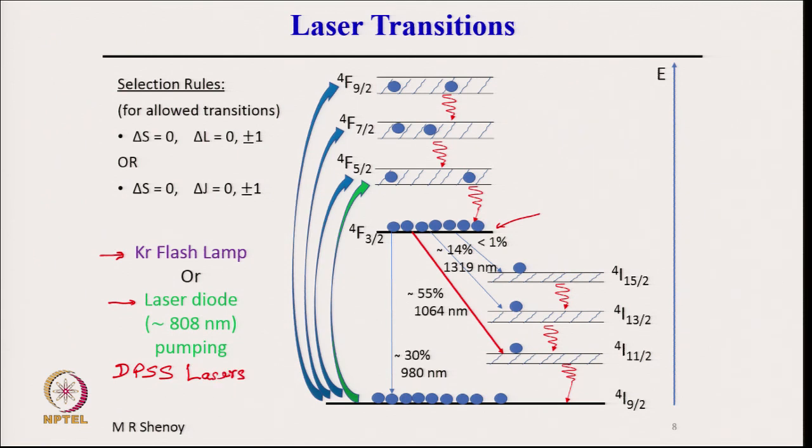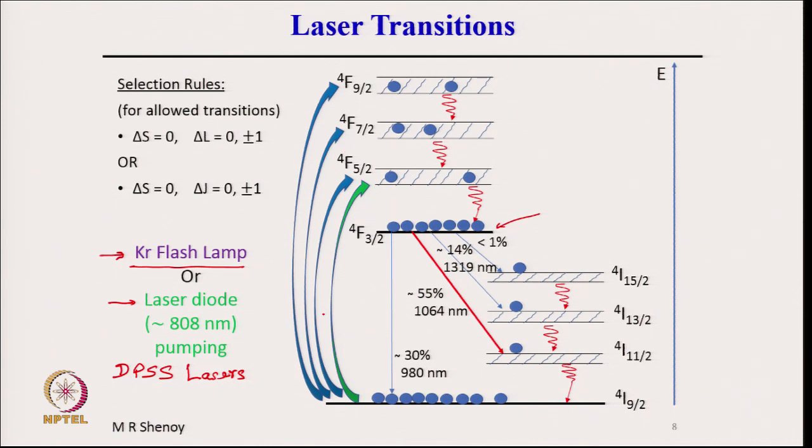We will discuss this a little later, but let us look at what is happening if we use a krypton flash lamp. It has several pumping bands, several lines, several wavelengths. It gives out several dominant wavelengths which excite atoms from the ground state to higher states.